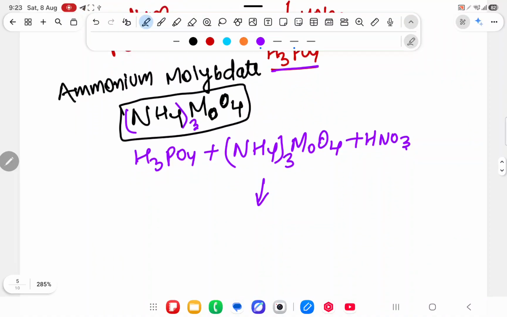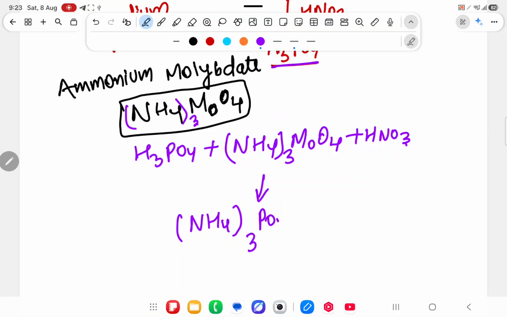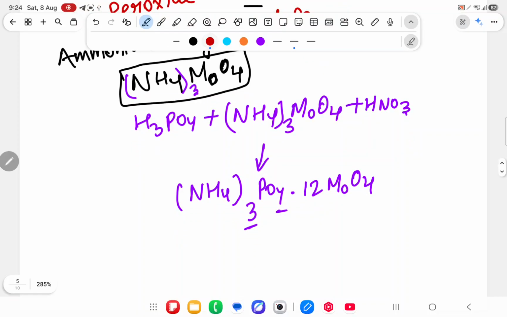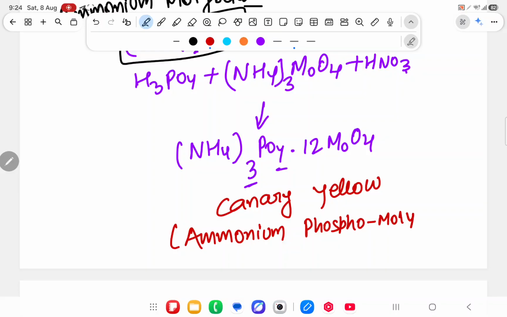After reacting all these compounds together, you will get (NH4)3PO4.12MoO4, and the color of this compound is canary yellow, and the name of this compound is ammonium phosphomolybdate. And this is all about the completion of qualitative analysis.